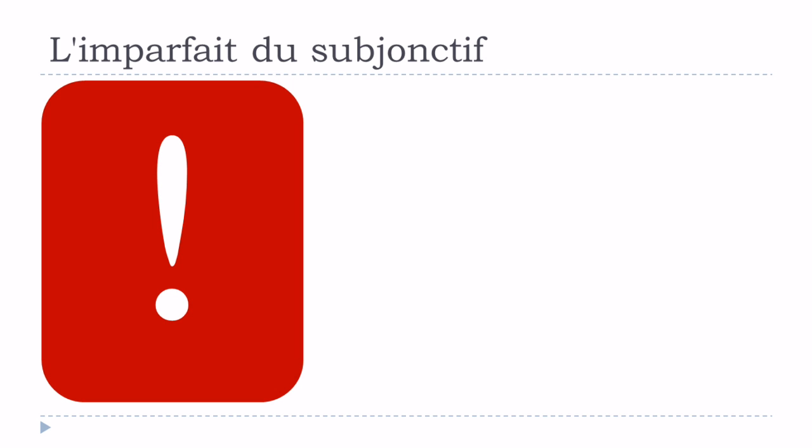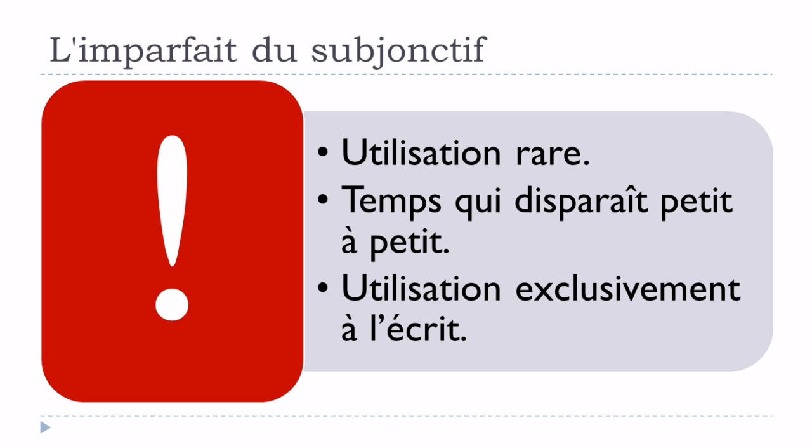You have to keep in mind, when we talk about l'imparfait du subjonctif, actually three things. The first one: utilisation rare. So it means that it is really rare to see l'imparfait du subjonctif. The second thing: un temps qui disparaît petit à petit. So little by little, it is less and less used. And the last thing: utilisation exclusivement à l'écrit.